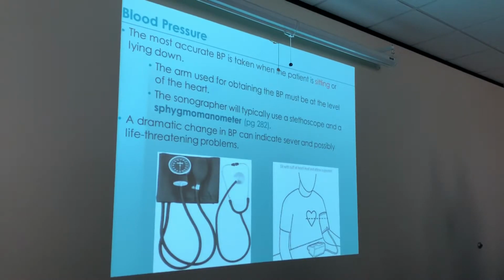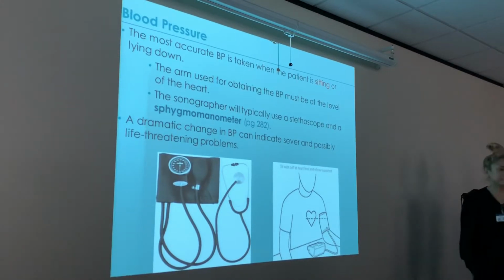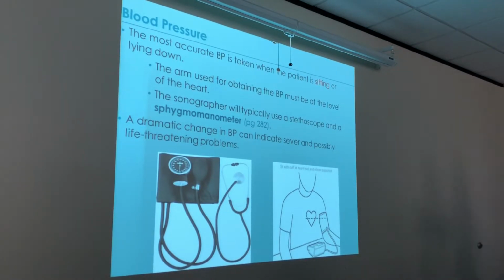We're talking about hydrostatic pressure because the pressure above the heart is negative pressure. The pressure below the heart is positive pressure because of gravity. It makes the weight of the blood heavier. That's why it's important to measure the blood pressure at the level of the heart, okay? Because of hydrostatic pressure and the weight of the blood. All right? Like our guy right here. So if I raise my hand like this, I'm not on the level of the heart anymore. Your arm has to be down for that. Okay? Because you want everything to be at the level of the heart.